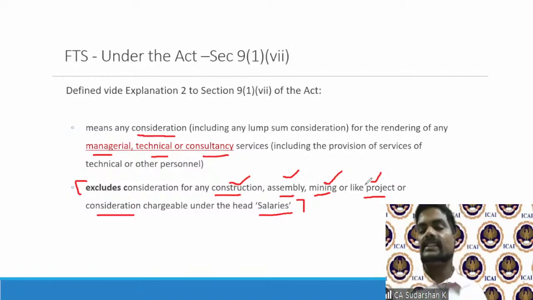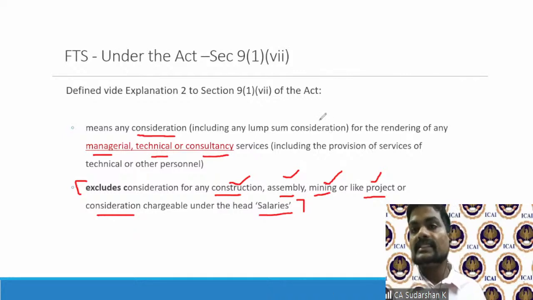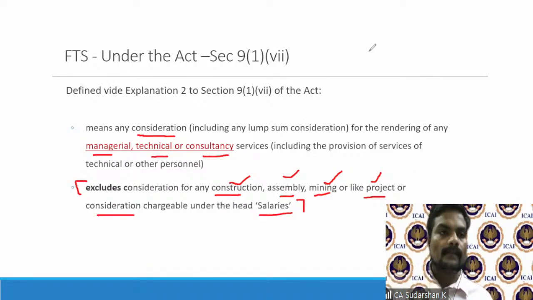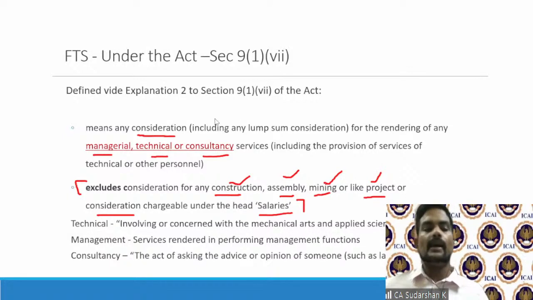But when it comes to managerial, technical, or consultancy services, the presence in India may not be relevant. Anyway, what I've done in these slides is to give what could be technical, what is management, consulting. These are all general dictionary definitions because there is no specific definition under the Income Tax Act as to what is technical, managerial, or consultancy. So anything can come, but it's a very wide ambit.